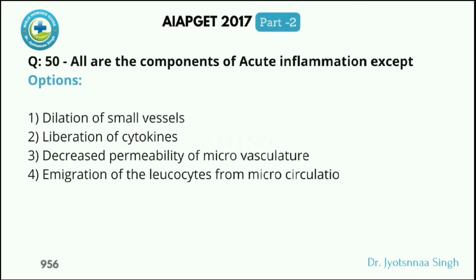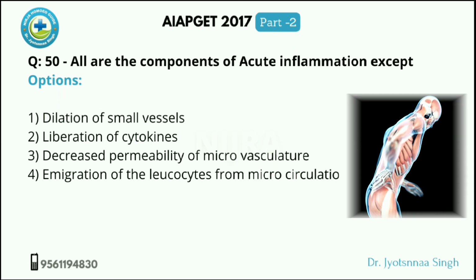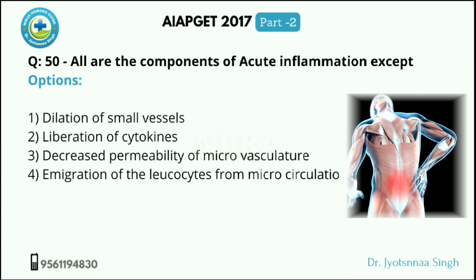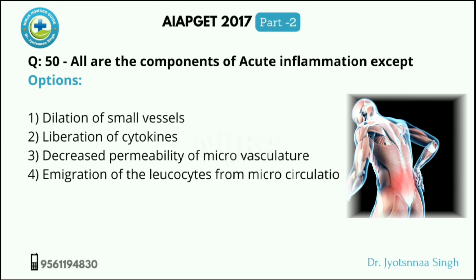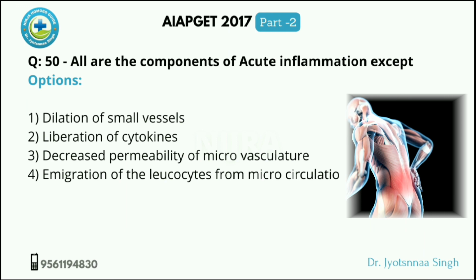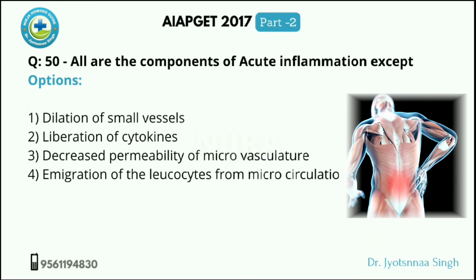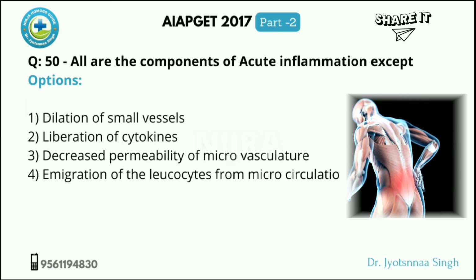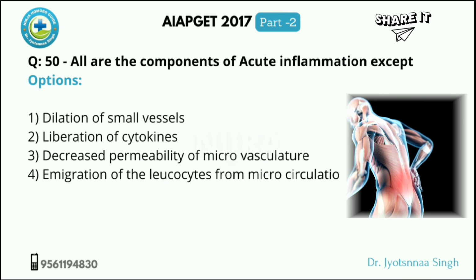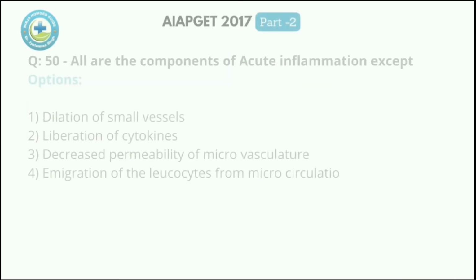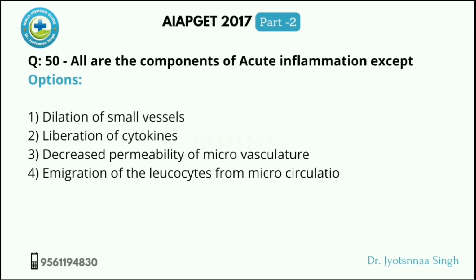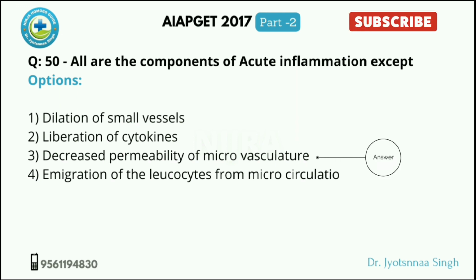Next, all are the components of acute inflammation except. So the components of acute inflammation are: first one is the dilatation of small vessels, yes. Liberation of cytokines, yes, it is a component of acute inflammation. Next is decreased permeability of microvasculature. No, there should be increased permeability of microvasculature. So this is not a component of acute inflammation. It will not decrease, it will increase. And then the last one is the emigration of the leukocytes from microcirculation. So this is also a component of acute inflammation. Answer will be C.